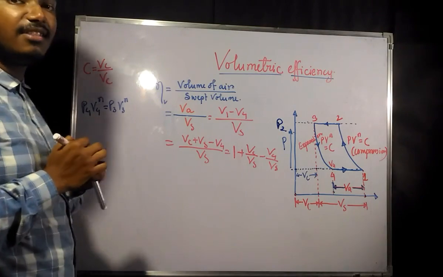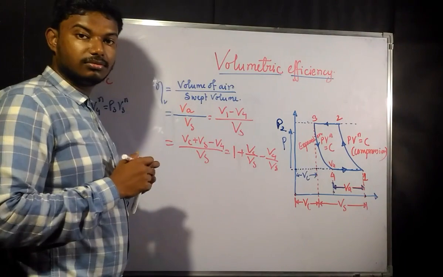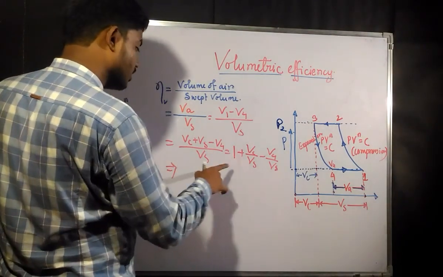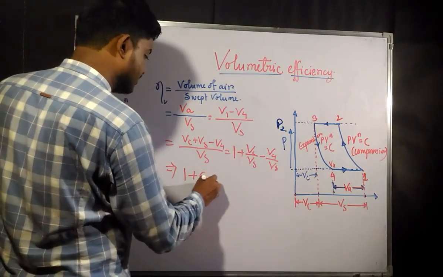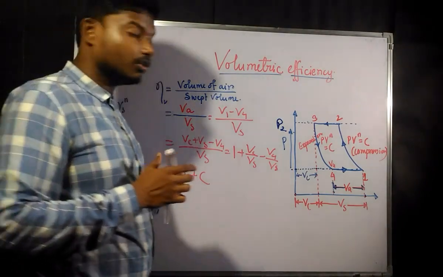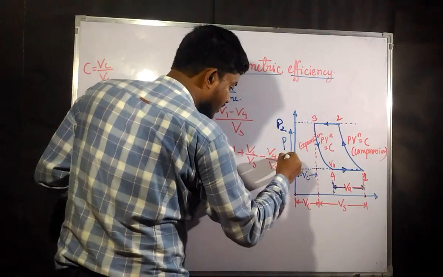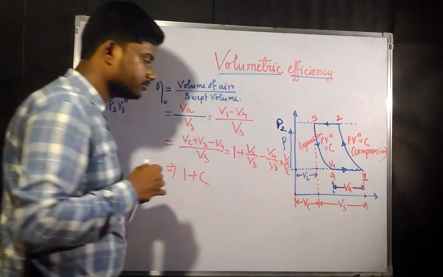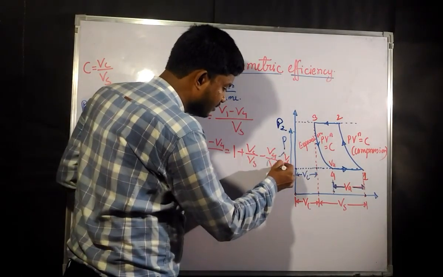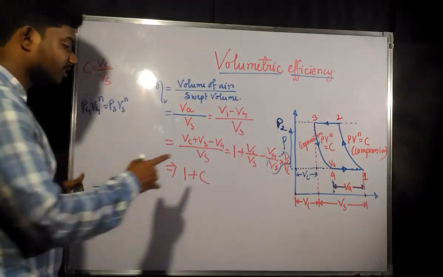So in this place we can write C. That means we can write 1 plus C. Vc by Vs is what? Vc by Vs is nothing but C. So up to here it is 1 plus C, and you can write minus of C now.